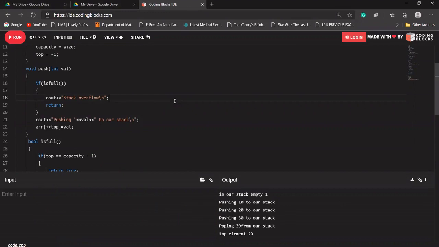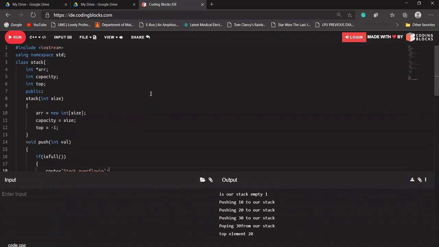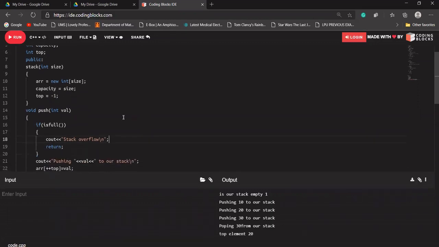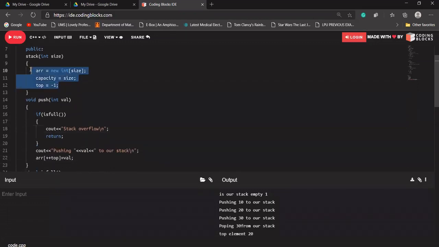Okay, I'm waiting for. Is it necessary to assign -1 to top? Aryan, you have to assign something to top because in this case, I'm increasing my top when I'm adding something.